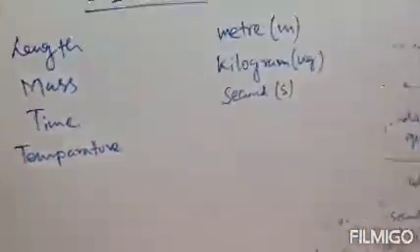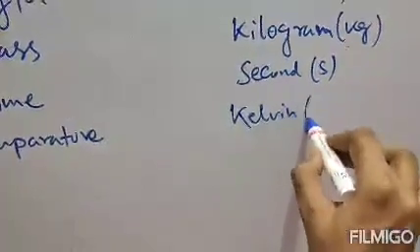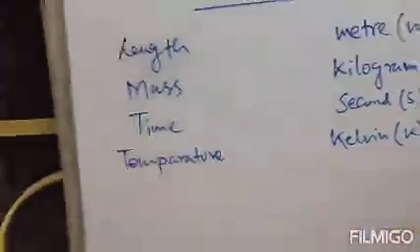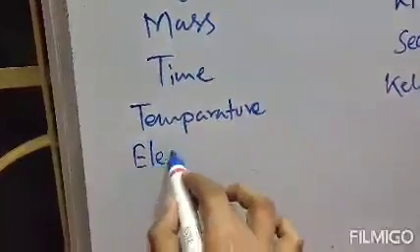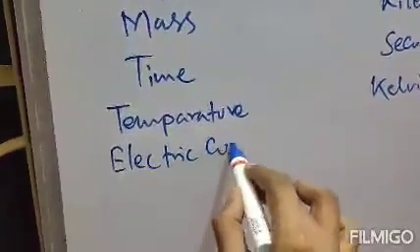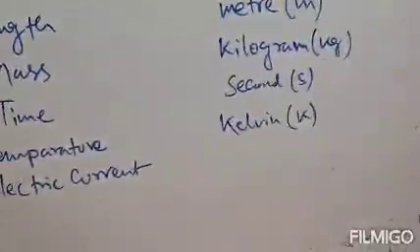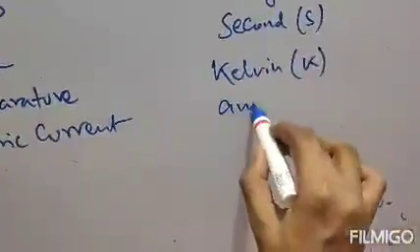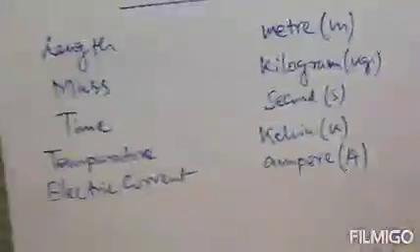SI unit is Kelvin. Symbol is K. Clear? Fifth fundamental quantity is electric current. Unit is ampere, represented by capital A.